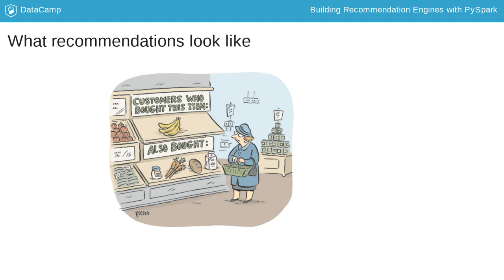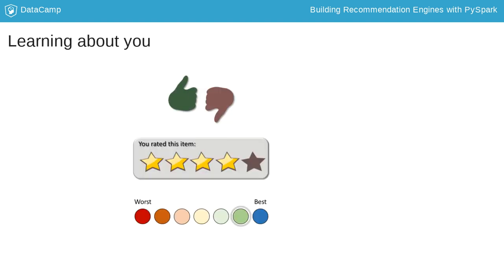These recommendations are generated through different types of data that you as a user provide either directly or indirectly. When you purchase something online, or watch a movie, or even read an article, you're often given a chance to rate that item on a scale of 1 to 5 stars, a thumbs up or thumbs down, or some other type of rating scale. Based on your feedback from these types of rating systems, companies can learn a lot about your preferences and offer you recommendations based on preferences of users that are similar to you.